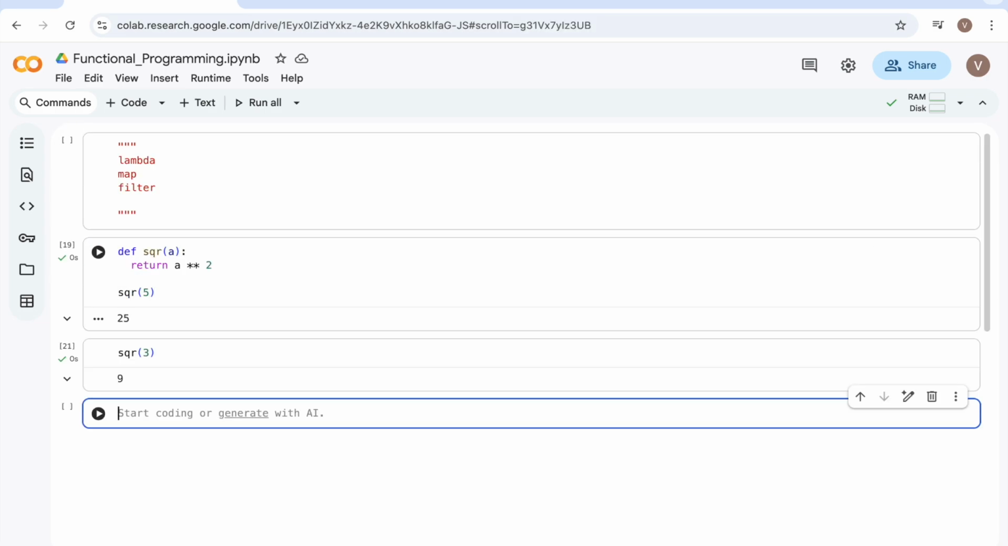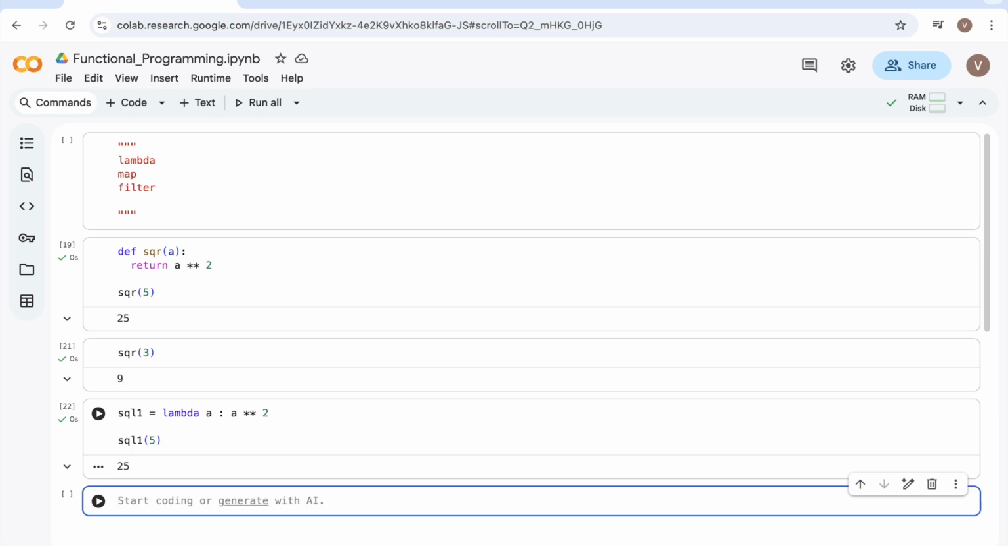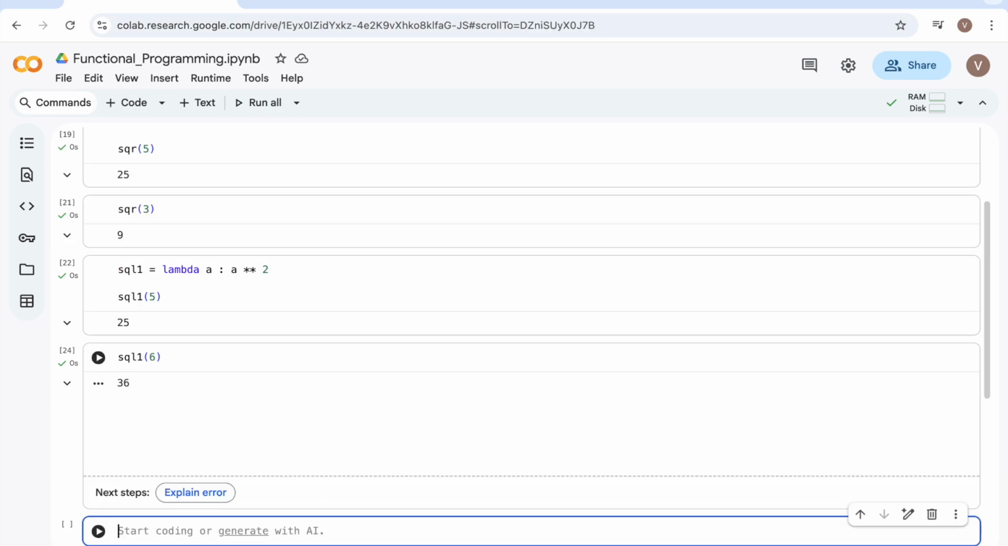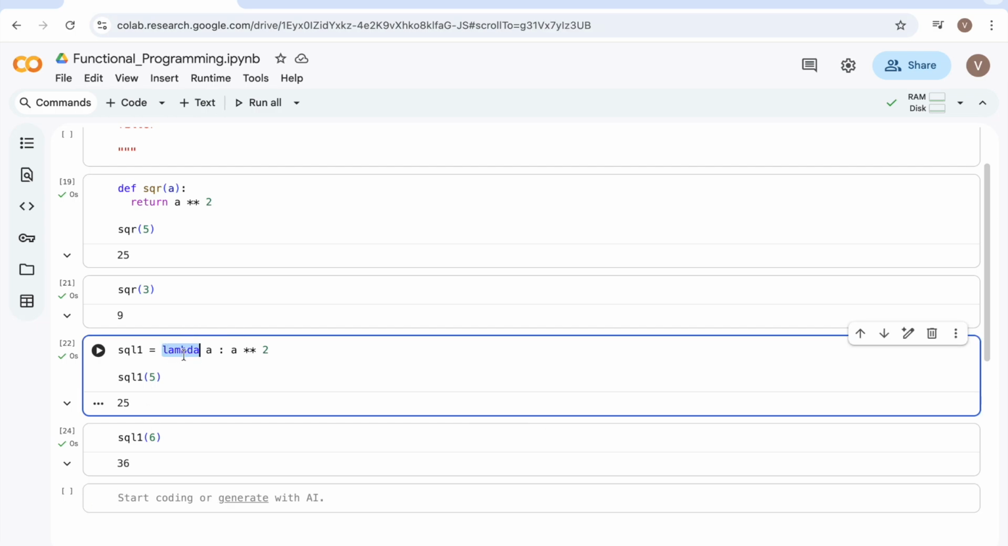That gives 9. Make sense? If somebody asks you to implement it with the help of Lambda, how should it be? Lambda a, a squared. That's all. It's the same, 25. Make sense? So it's working, right? So what is a Lambda function here? The Lambda is an anonymous function.